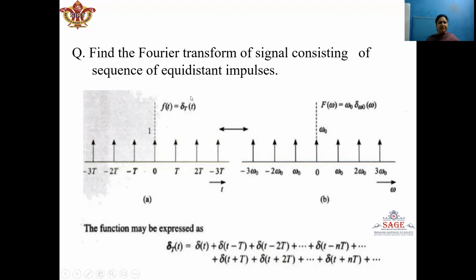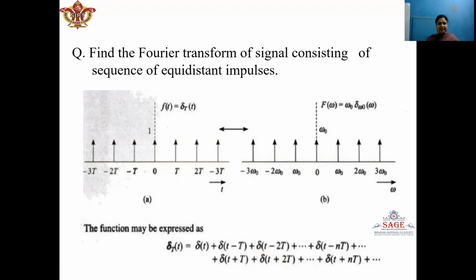Now here it is a series of impulses, and subscript capital T is given because the time period of this signal is capital T. Now I want to find out the Fourier transform of this periodic signal delta T. This periodic signal can be represented by a series of impulses where impulses are located at t equal to 0, t equal to T, t equal to 2T, t equal to minus T, t equal to minus 2T, and so on.